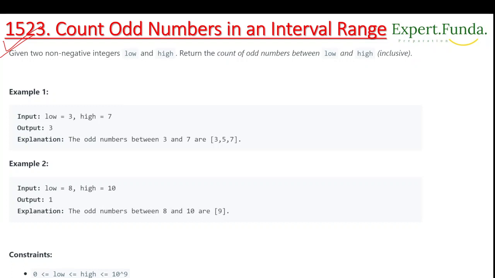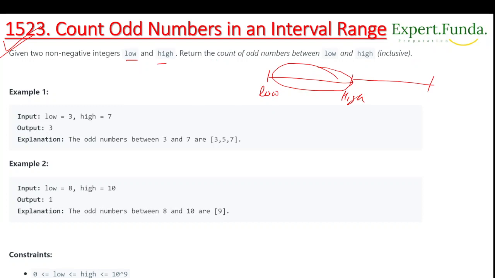For the naive approach, you can find odd and even, make a loop and check. Let's see. The question is saying: count odd numbers in an interval range. The interval is given as a low and a high. So each interval contains a low and a high, and in this range, we have to count how many odd numbers are coming and return it.